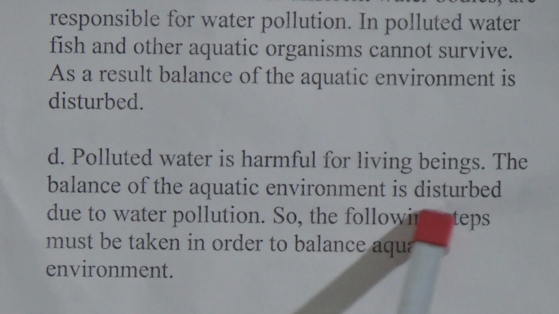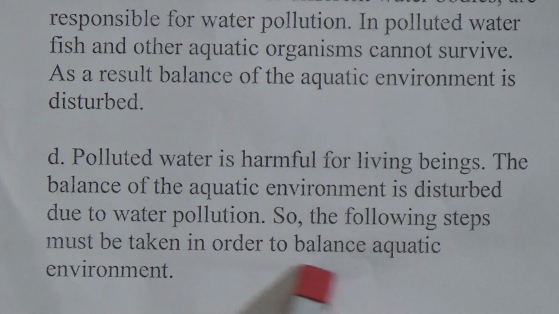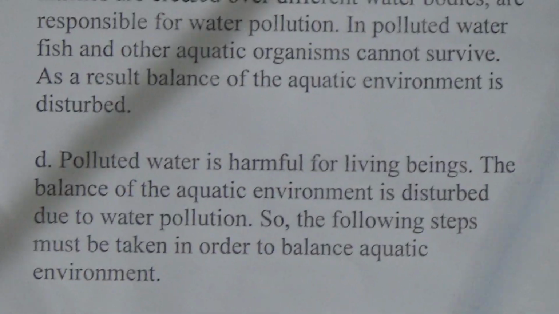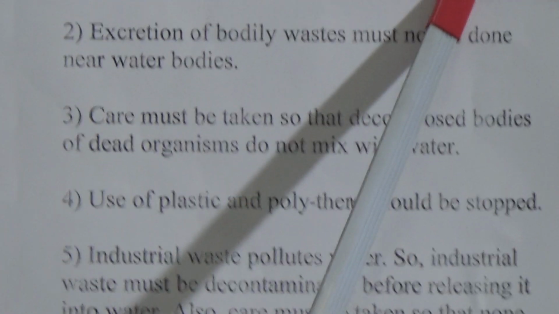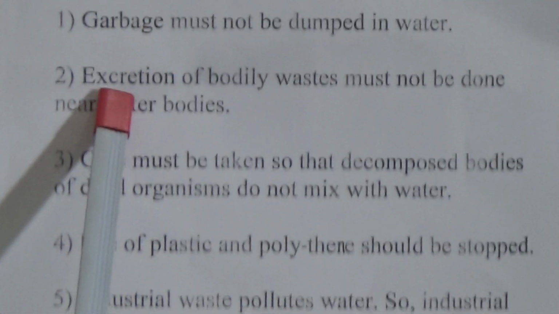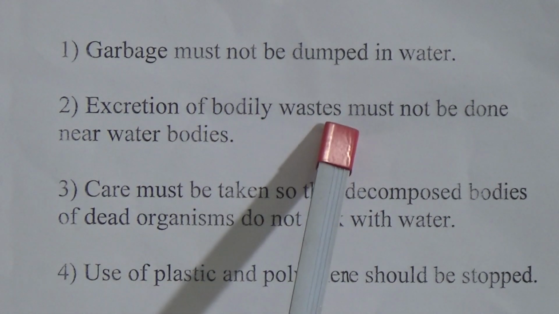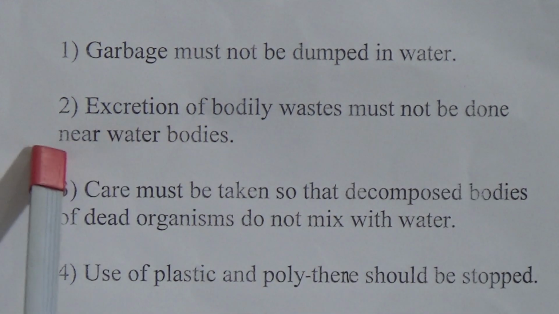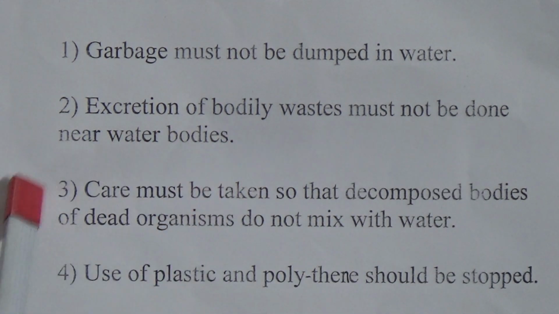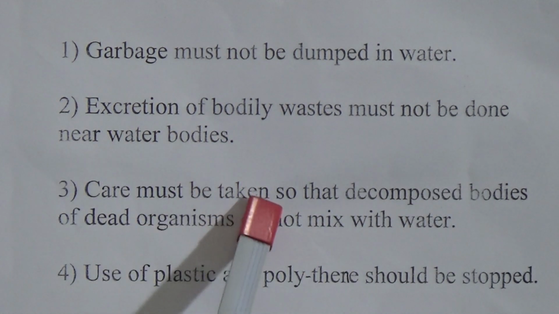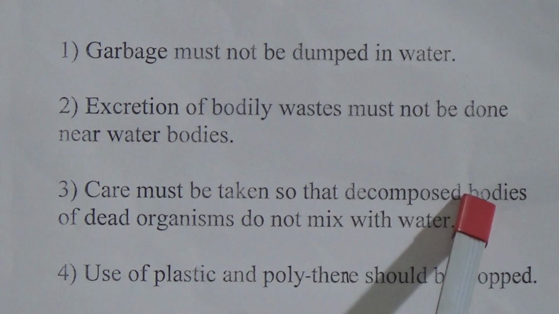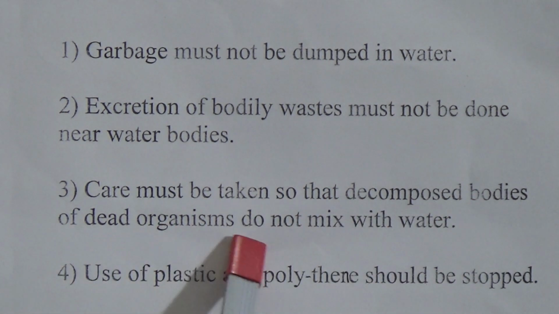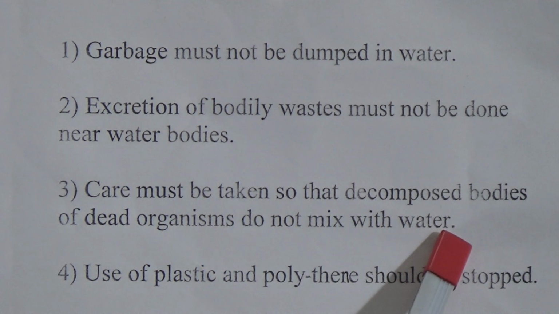So the following steps must be taken in order to balance the aquatic environment. First point is, garbage must not be dumped in water. 2 number, excretion of body wastes must not be done near water bodies. 3 number, care must be taken so that decomposed bodies of dead organisms do not mix with water.